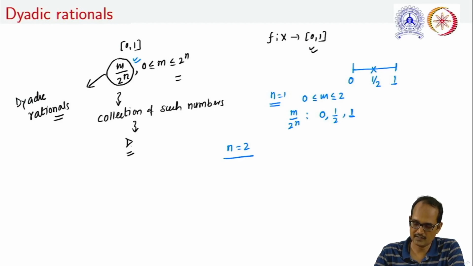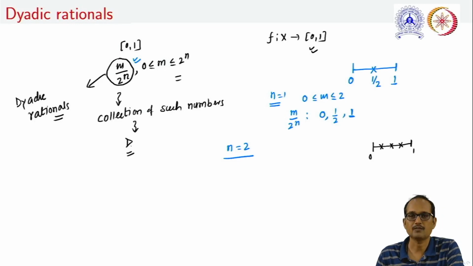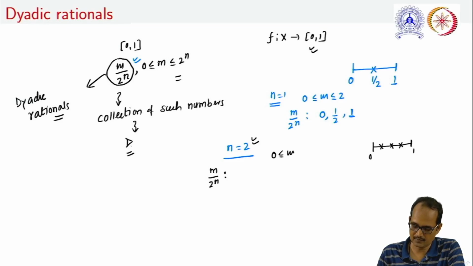For n equal to 2, still our closed interval is 0 1. This is the midpoint. Actually we are making the division into sub intervals. So for n equal to 2, m will lie between 0 and 2 square, that is 4. For m equal to 0, this ratio will be 0.